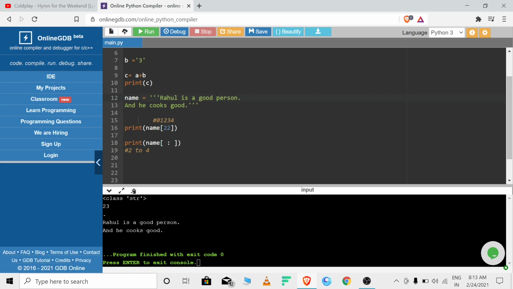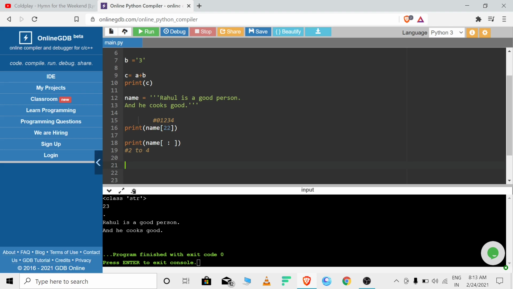Okay, so today, last thing I forgot to tell you. The last thing is how to skip values. For example, this is a string we have. Okay, so how can we print this by skipping